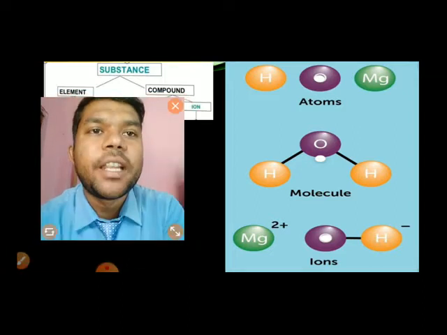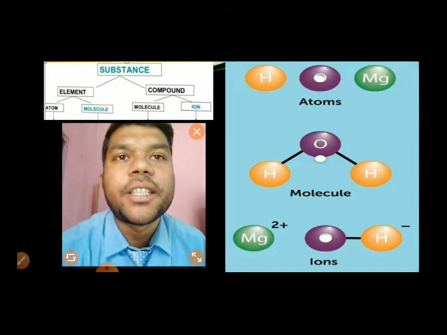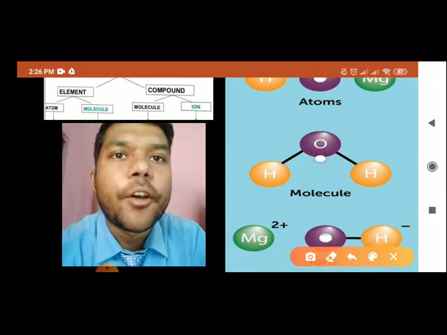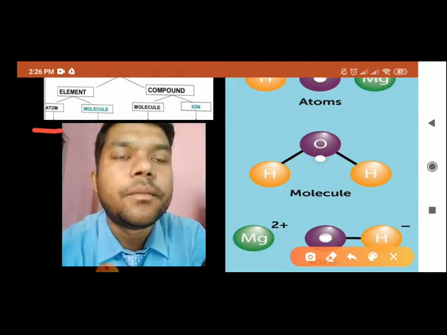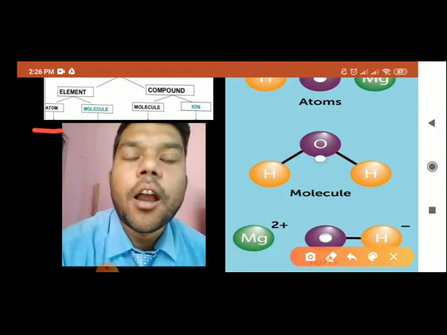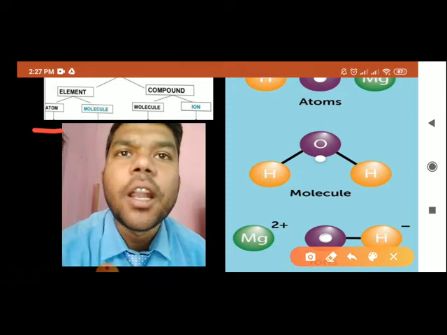To make it a bit clearer, there are some diagrams and some charts. You can see in the first chart, that is the classification of matter or substance.